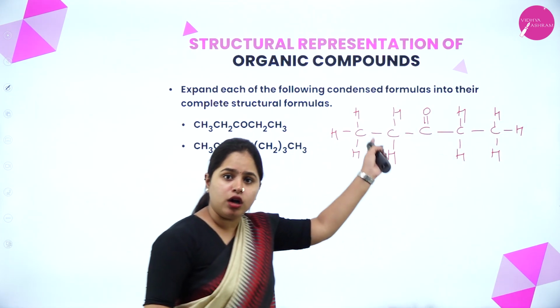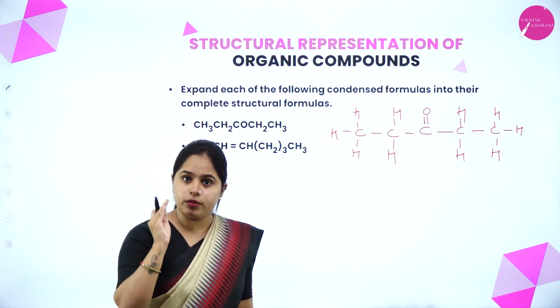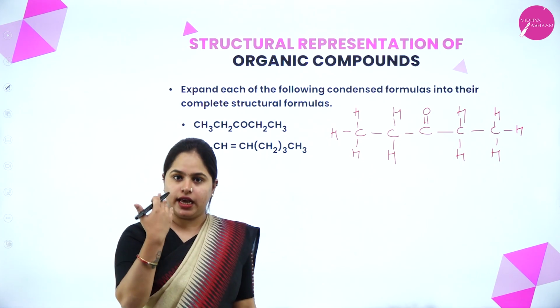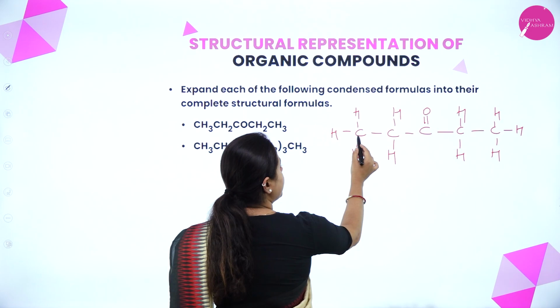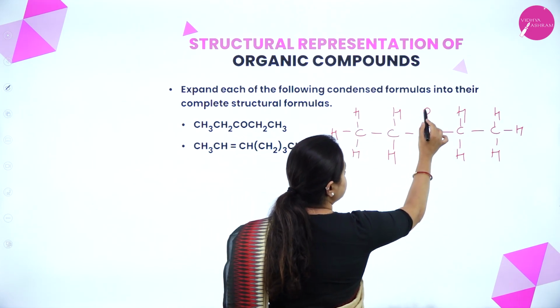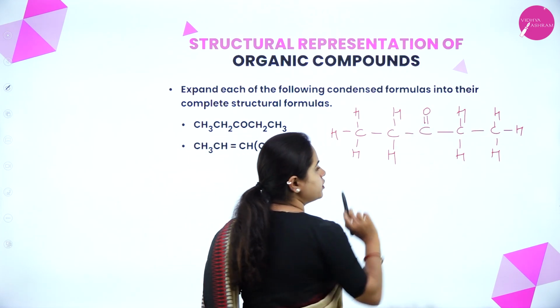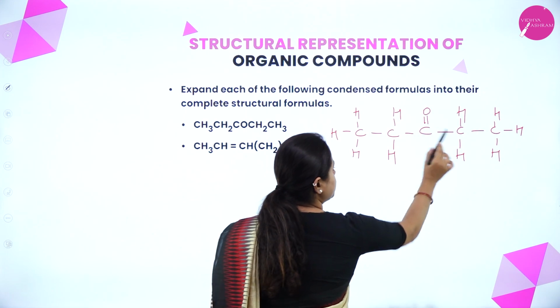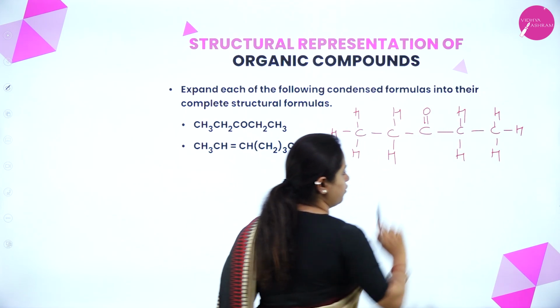In all these cases, in all the carbon atoms, you can observe that they are forming only 4 bonds. They have tetravalency, which means a carbon can only form 4 bonds. In this carbon atom, 1, 2, 3, 4. In this one, 1, 2, 3, 4. In this carbon atom, 1, 2, it is forming a double bond with oxygen, so 2 of its valency is already gone. Now 1 and 2 here. Now this carbon atom 1, 2, 3, 4, and this carbon atom 1, 2, 3, 4.